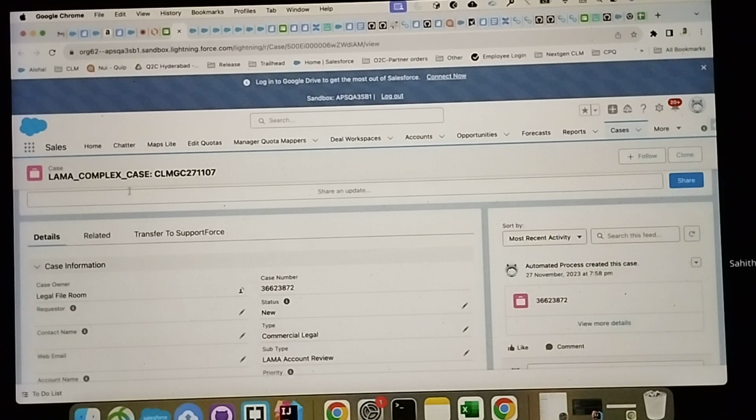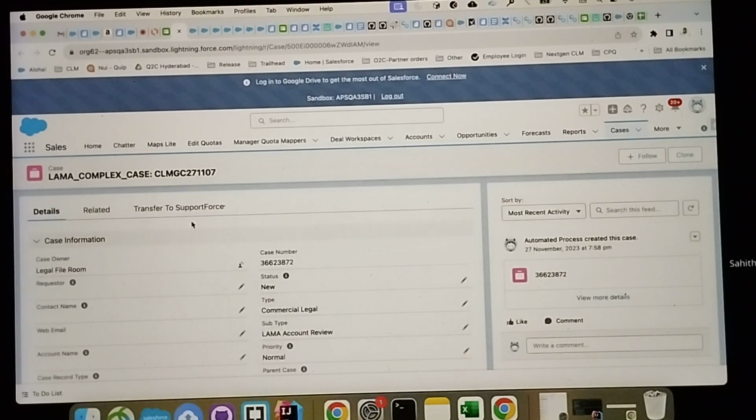Immediately, one complex case will be created like this, and no more actions will happen on that, because it doesn't know which one it should be linked to, the first MSA or the second MSA. Our evaluation criteria stops there, because it is having 2 in-effect MSAs, which doesn't come under our evaluation.